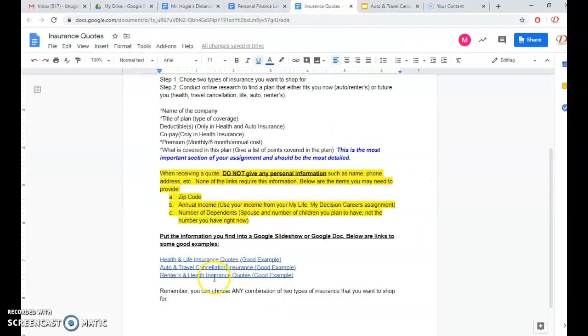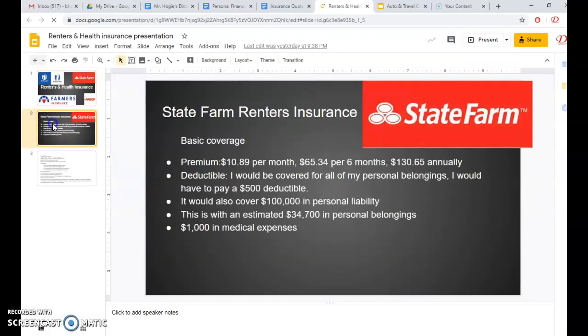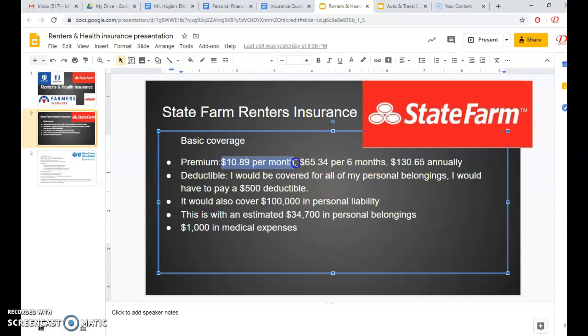And then the last one, renters and health insurance. In renters insurance, they've got the example here. Here's the premium. That's how much you pay the insurance company, depending on whether it's per month, every 6 months, or annually. Again, I just need one of those. Deductible, personal belongings: a $500 deductible to get things. It covers up to $100,000 in personal liability and an estimated $34,700 in personal belongings.